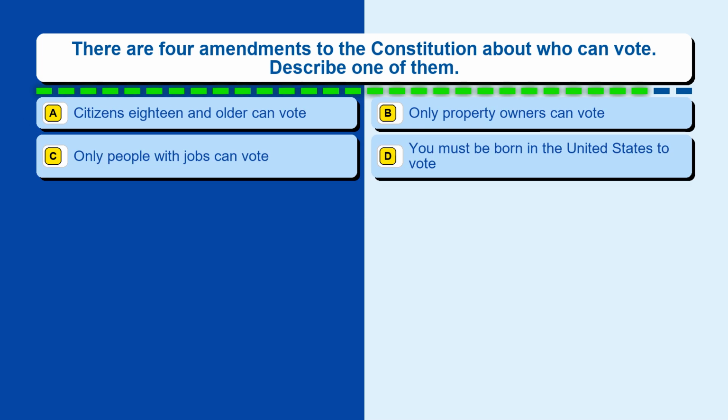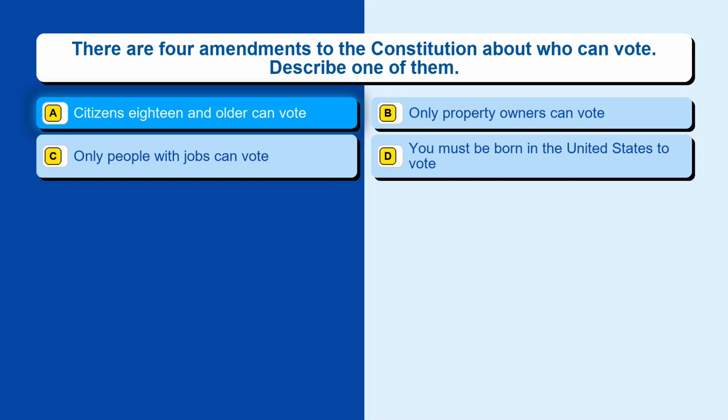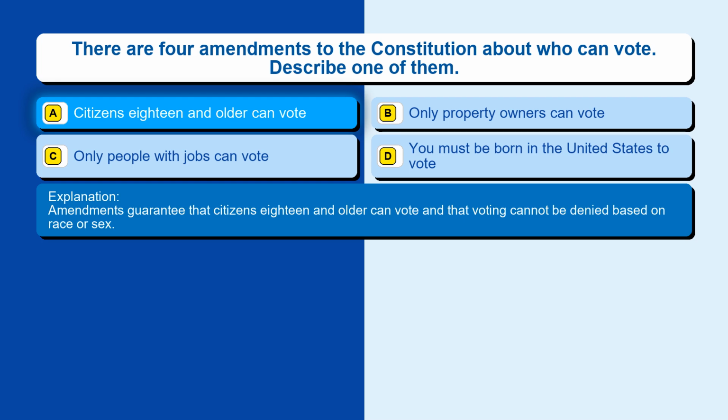Question 46. There are 4 amendments to the Constitution about who can vote. Describe one of them. Option A, citizens 18 and older can vote. Option B, only property owners can vote. Option C, only people with jobs can vote. Option D, you must be born in the United States to vote. The correct answer is option A, citizens 18 and older can vote. Amendments guarantee that citizens 18 and older can vote and that voting cannot be denied based on race or sex.